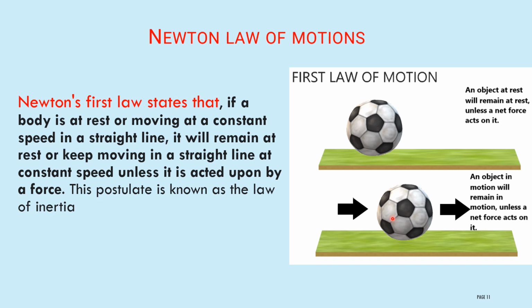That is also an example of Newton's law of motion. It will keep moving in a straight line at constant speed unless it is acted upon by a force, unless you apply an opposing force. Otherwise, if you apply more force, it will move faster. If you do not apply any force, simply touch and leave, then it will keep moving in a straight line without disturbance.